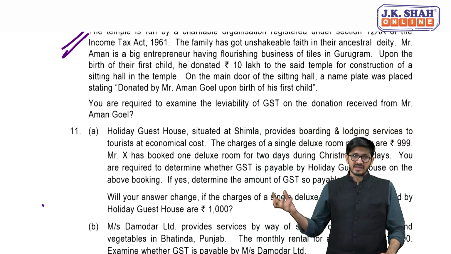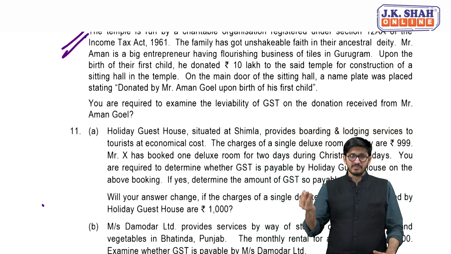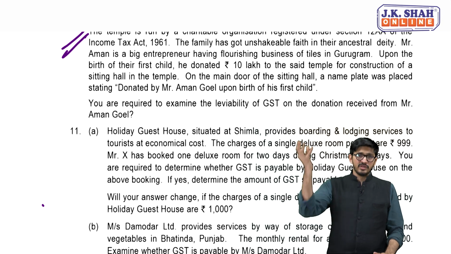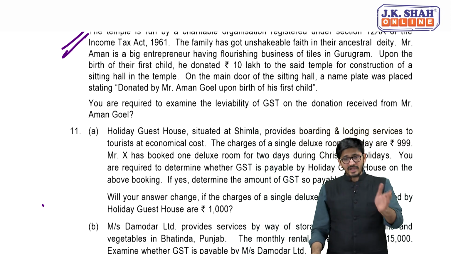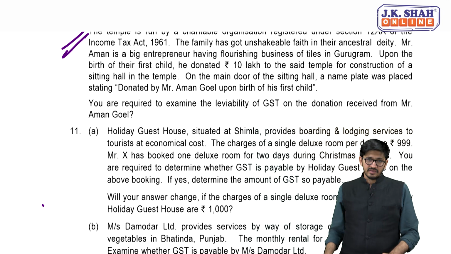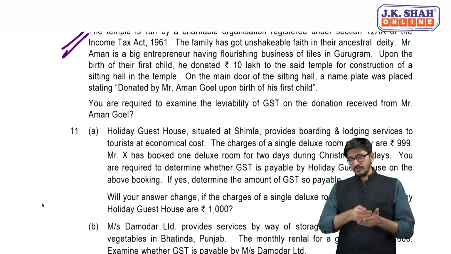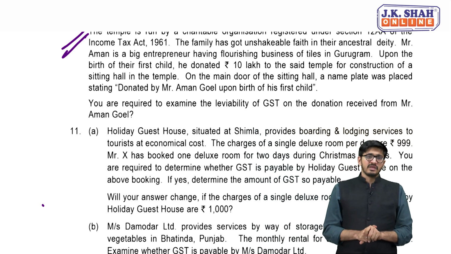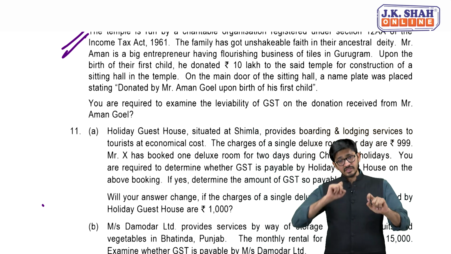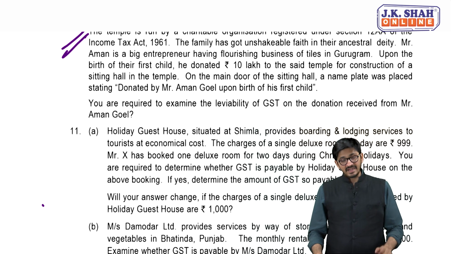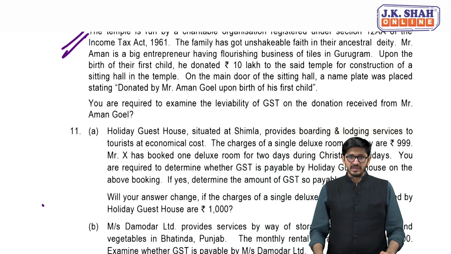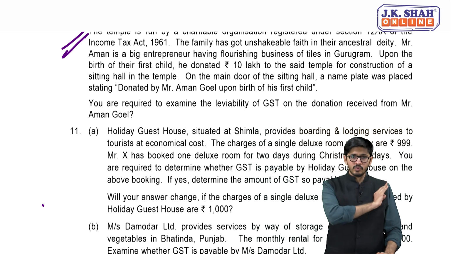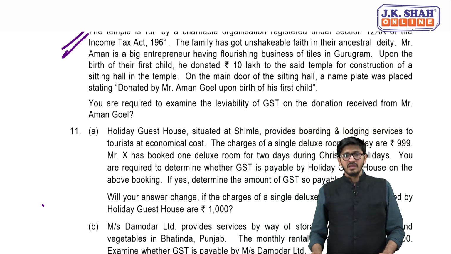So this is just a capital amount, some amount that is flowing. So there is actually no activity but only consideration, it's a classic case of that. There is no activity in terms of supply of goods or service, but there is involvement of consideration, and that is not what 7(1)(a) requires. For 7(1)(a) there should be an activity and a consideration, but your activity is lacking, which is why it's just a mere donation, and there is absolutely no implication of GST here whatsoever. Are you getting it? Yes.